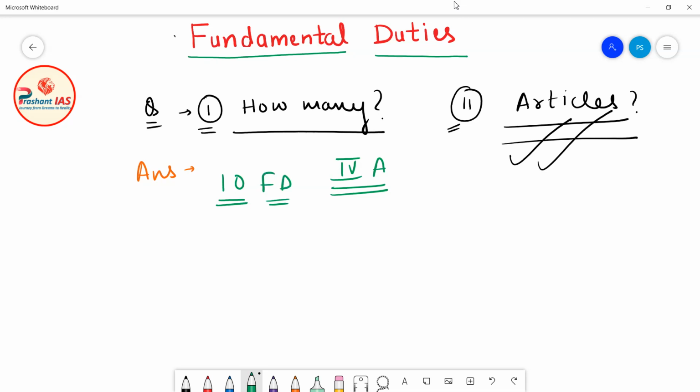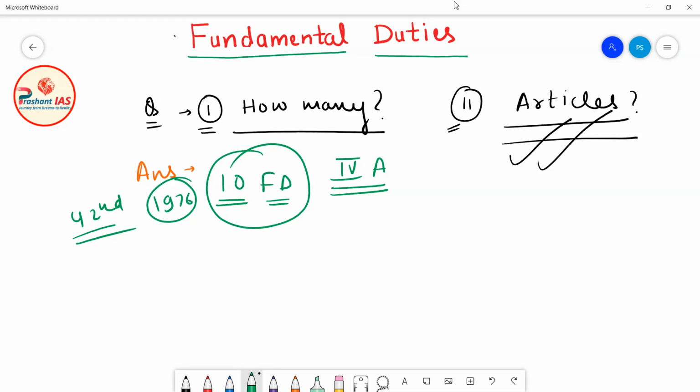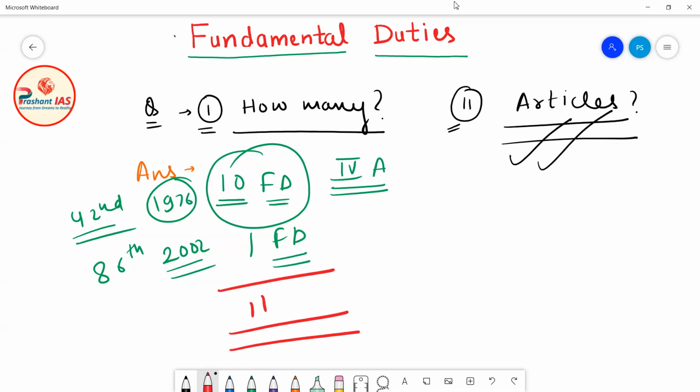But later, by the 86th Constitutional Amendment Act 2002, one more fundamental duty was added in this chapter. So currently there are a total of 11 fundamental duties in the Constitution of India.